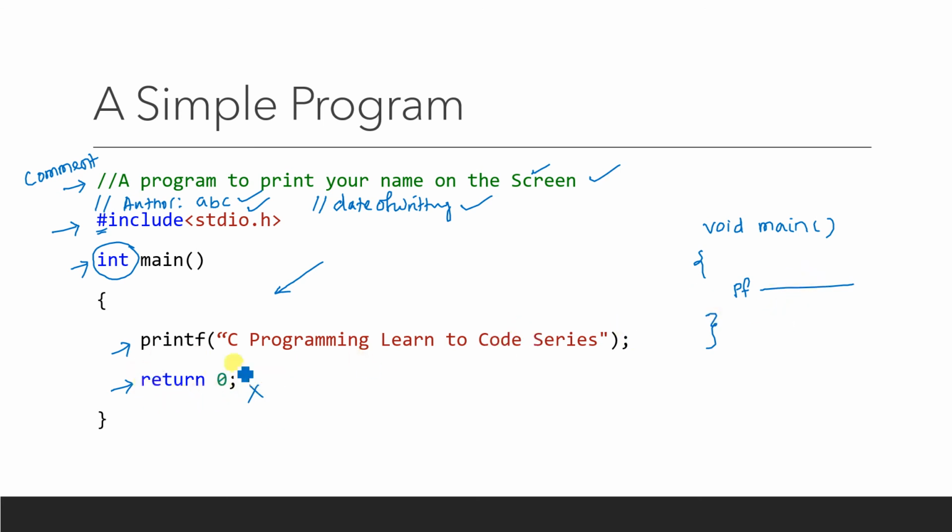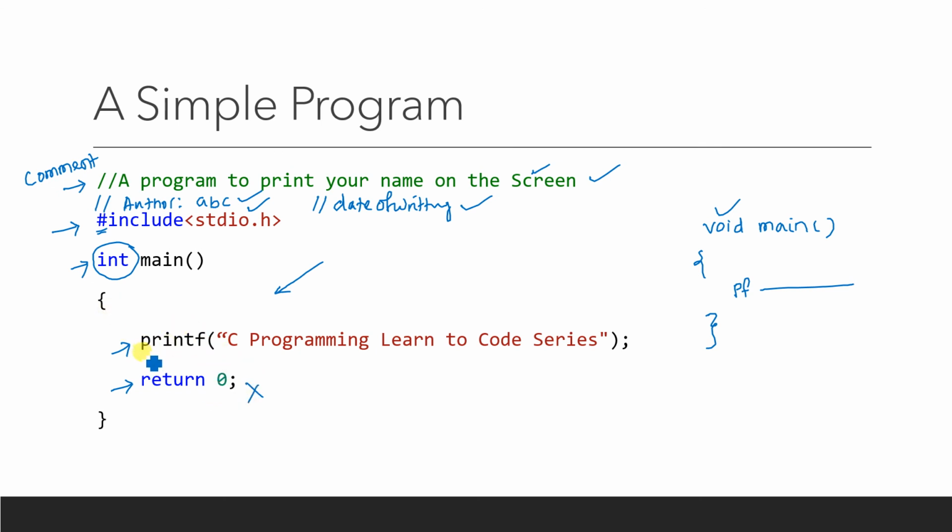Why don't you require the return 0 line? Because you have replaced int with void. So void means nothing. Void means the main function does not return anything. For our case, for this particular program, I have used int. That's why I have included return 0, because the main function returns an integer. So I have written 0 to it. Obviously this 0 will go nowhere, because it is not going to be used.